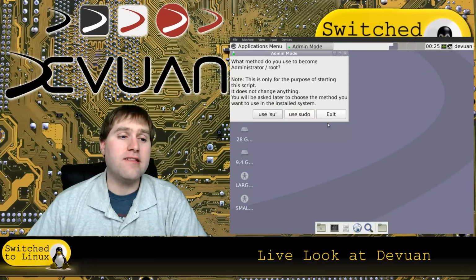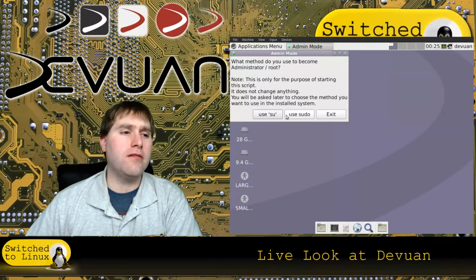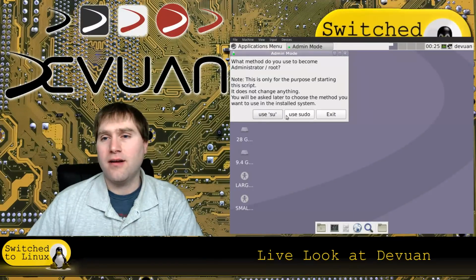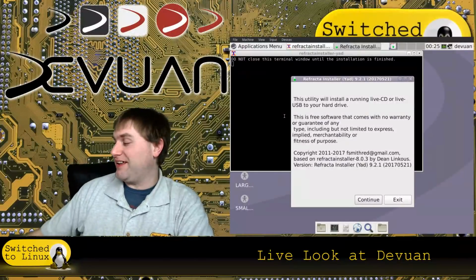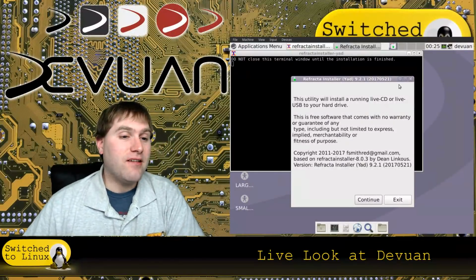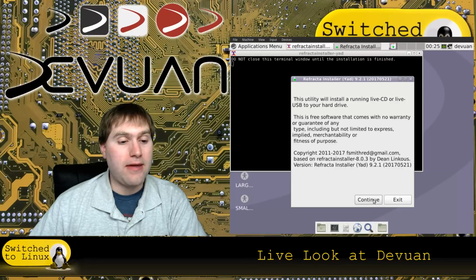All right. So now, under the installer, I don't recommend this for new users. And the reason is the installer is extremely complicated. First, we get our use su or use sudo. Why bother? Just run the installer. So here, utility will install a running live CD or live USB to your hard drive. Comes with no warranty. Okay, that's fine.